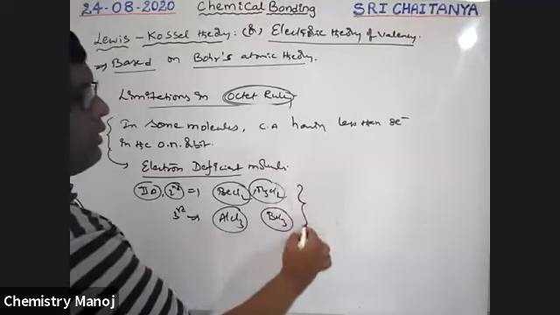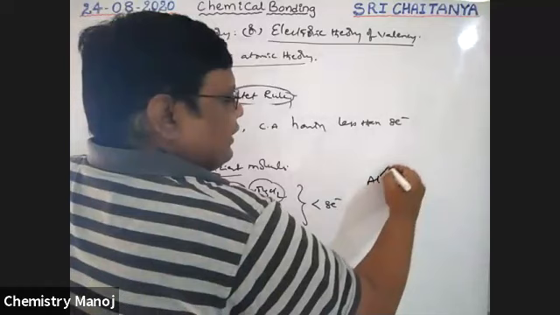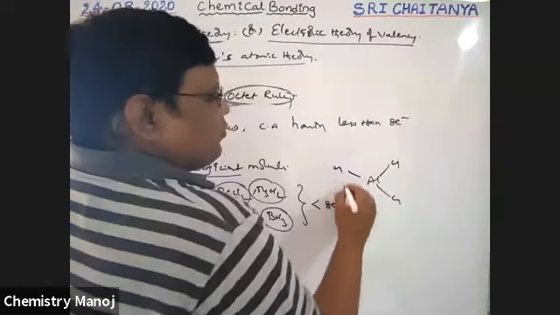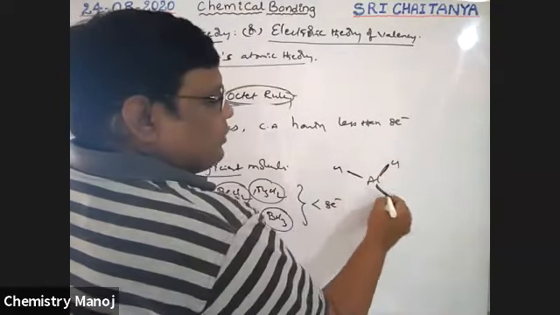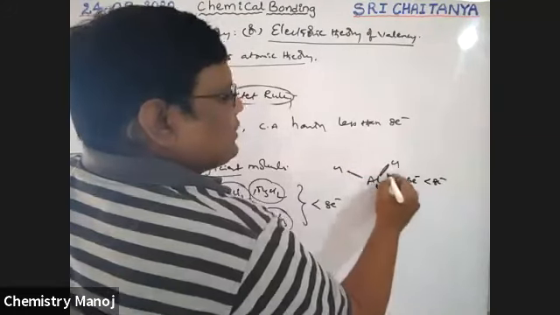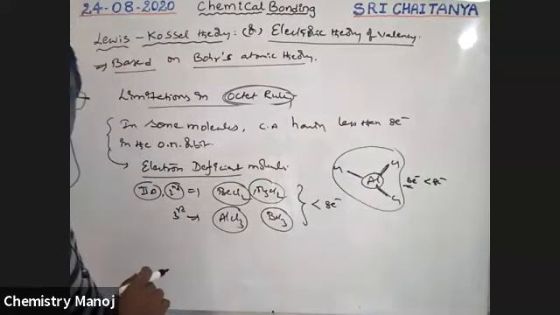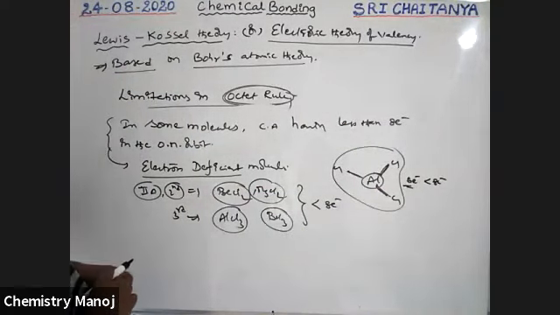These compounds have less than 8 electrons in the outermost orbit. See here, AlCl3: only 3 bonds, which means 6 electrons, less than 8. So Al is electron deficient, and that is why this molecule is an electron deficient molecule.